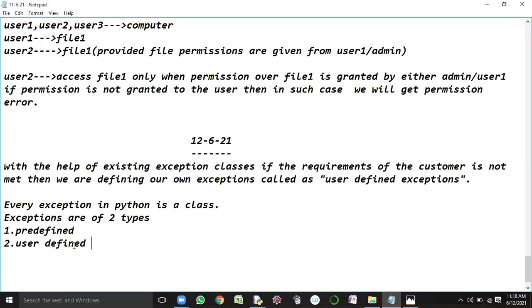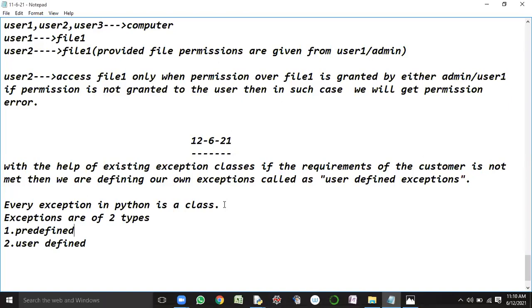Predefined exceptions and user-defined exceptions. When a user wants to define an exception, that exception is a class in Python. So whether it is predefined or user-defined, an exception is defined as a class.